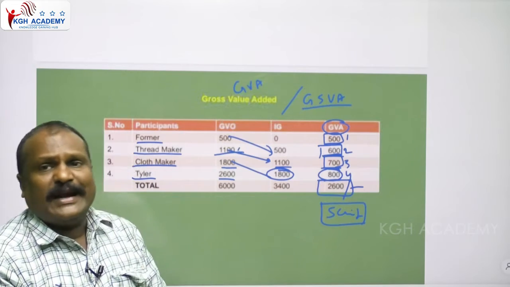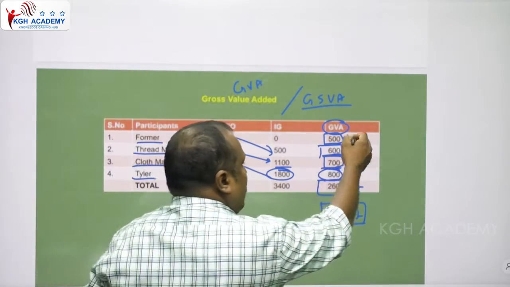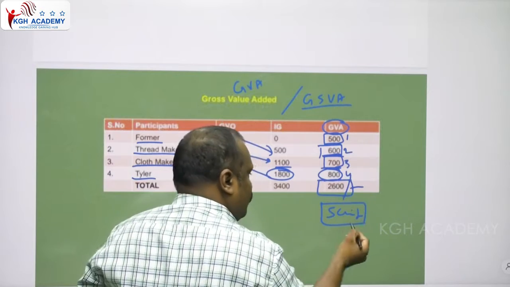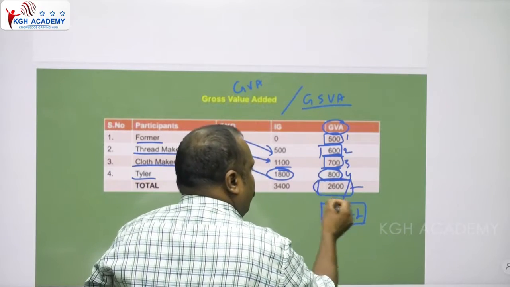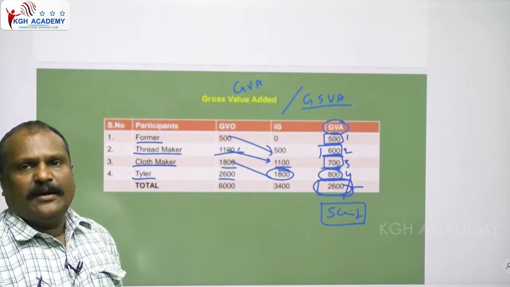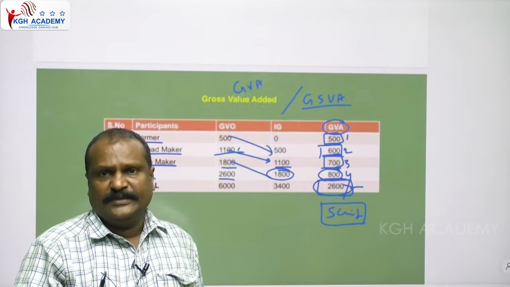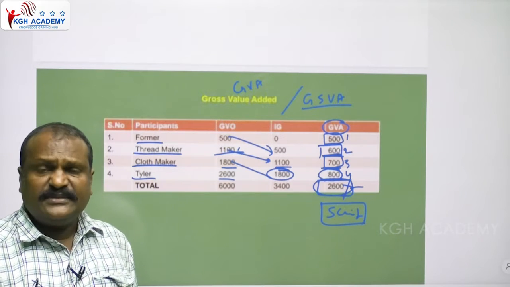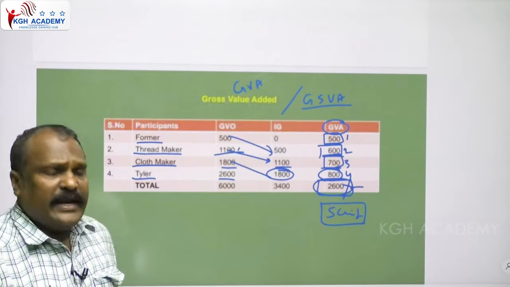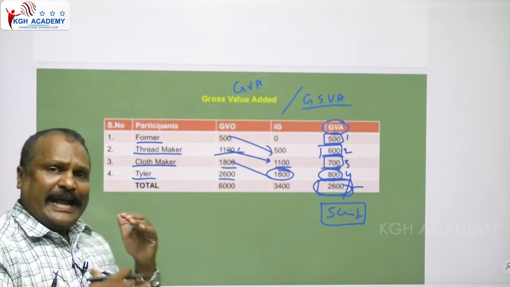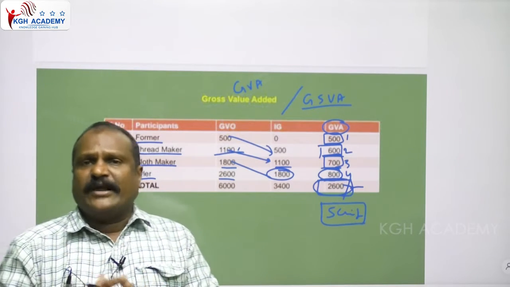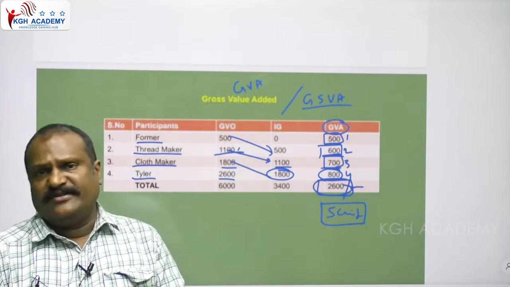How many values are added? The 4 values are added, and the value that is added at every stage to produce the pant and shirt, the product or the service, is known as the gross value added at the state level, GSVA. At the national level, GVA only. Like that, the values that are added to produce the goods or services in the economy is known as the GVA.